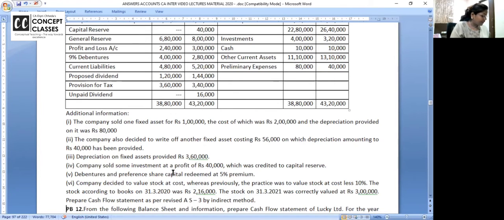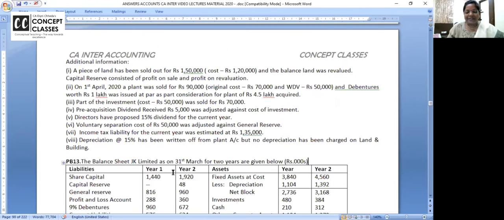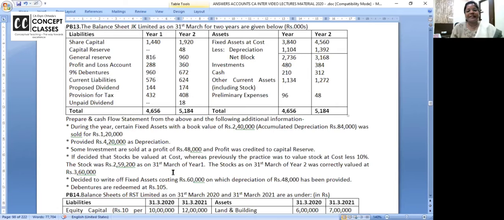Yeah, we are doing 11th and 13th are same. So we are doing 13th problem right now. In fact, I'll tell you one thing. Those who are writing for old syllabus, 13th problem has already been asked in the fund flow statement in FM.